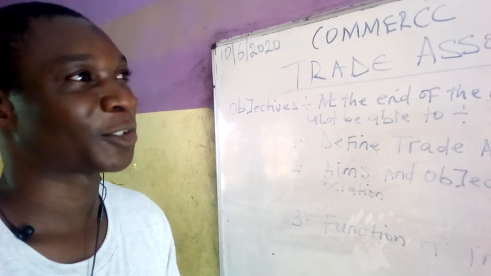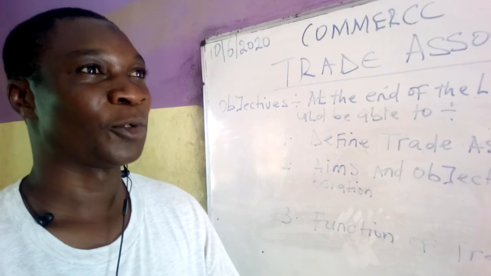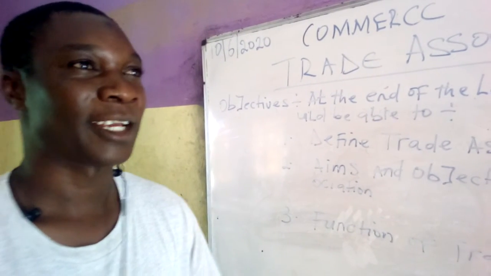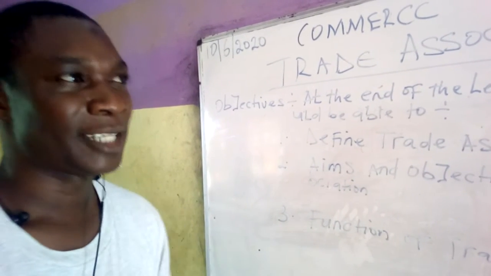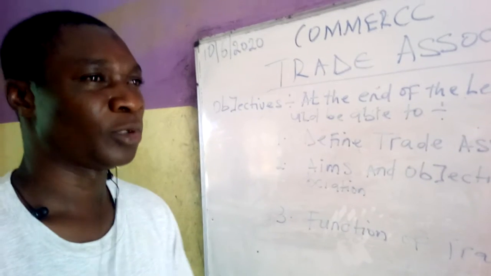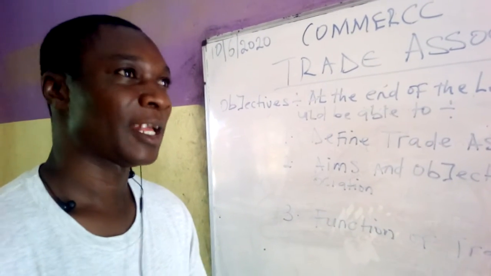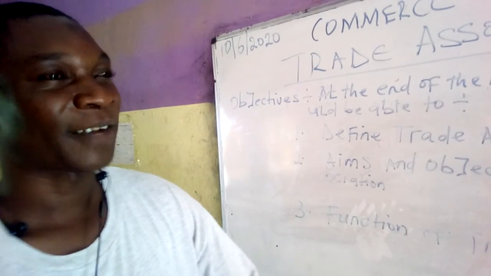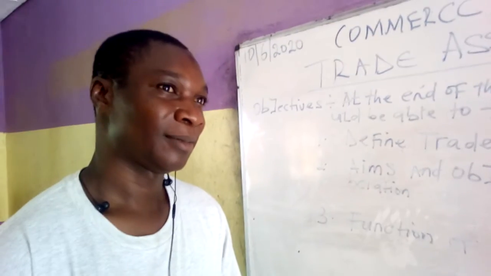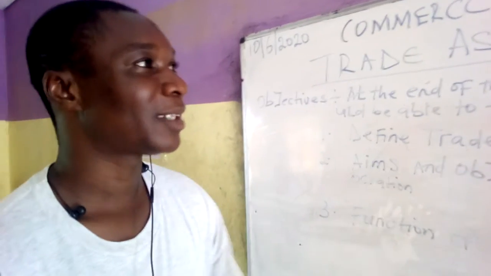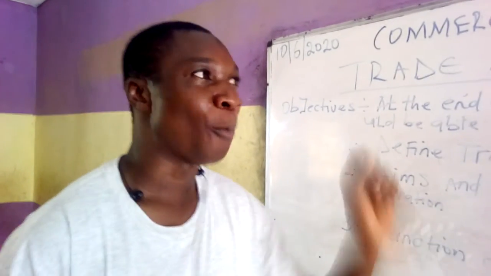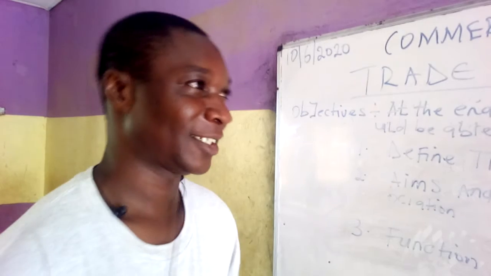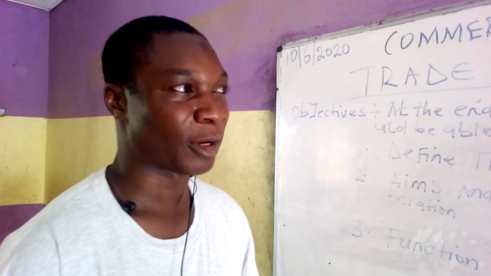Let's say, for example, you're a medical doctor and a client lodges a complaint with the NMA. The NMA is bound to receive the complaint from the client and look into it. If the medical doctor is found wanting, he will be penalized. That is the reason why all members of this association must obey the professional ethics of the association.